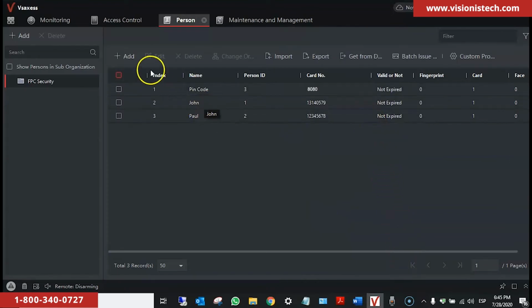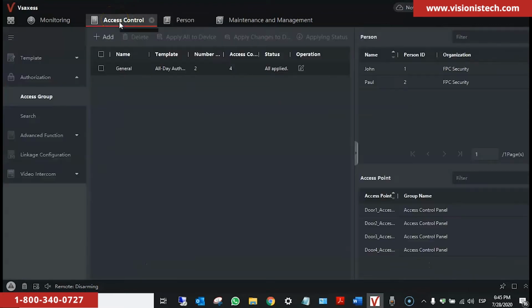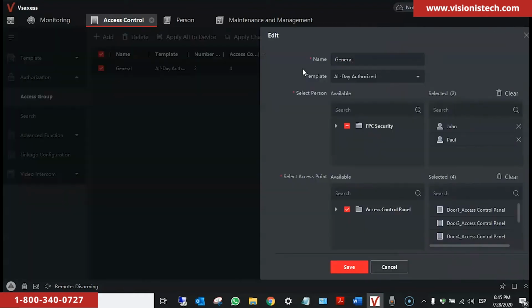Now we need to add the person to the group. So we go to Access Control, Authorization, Access Group, and we're going to add it to the general group. We check the group, we click under Operation, Edit. We click on the drop-down menu, we select PIN code. We add the PIN code to the group, we click on Save.